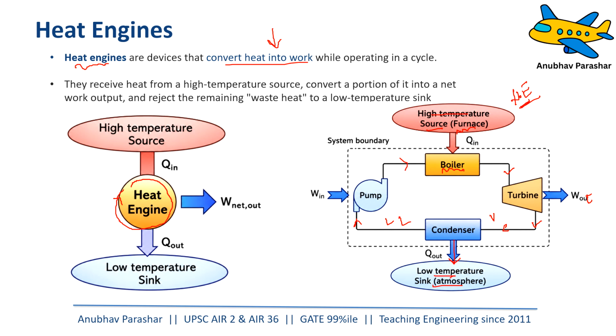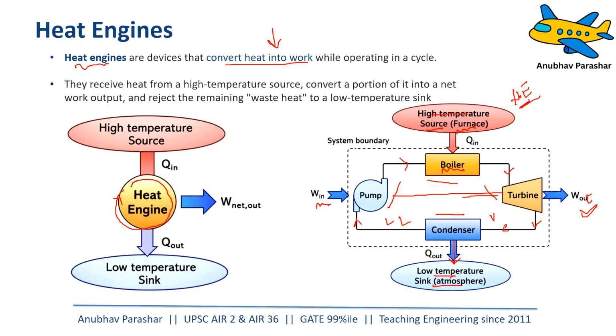So you see there are four processes here: one process in the boiler, one process in the turbine, one process in the condenser, and one process in the pump. And this is a cycle, and you see in this cycle we are getting a net work output. Now you can say we are also using some energy to run the pump. Yes, that is mainly done through the turbine itself.